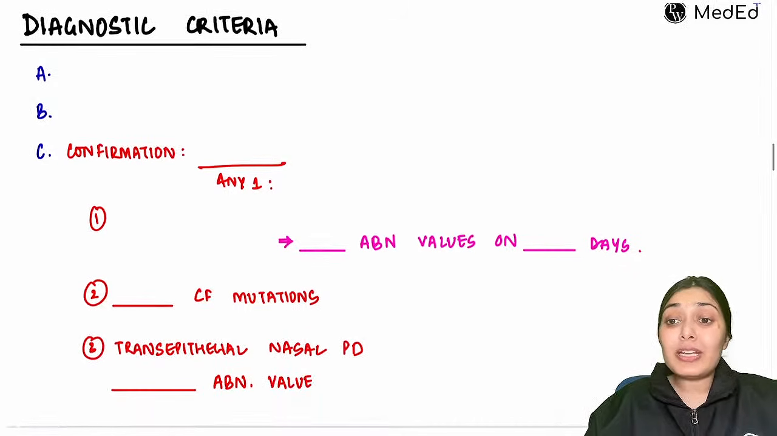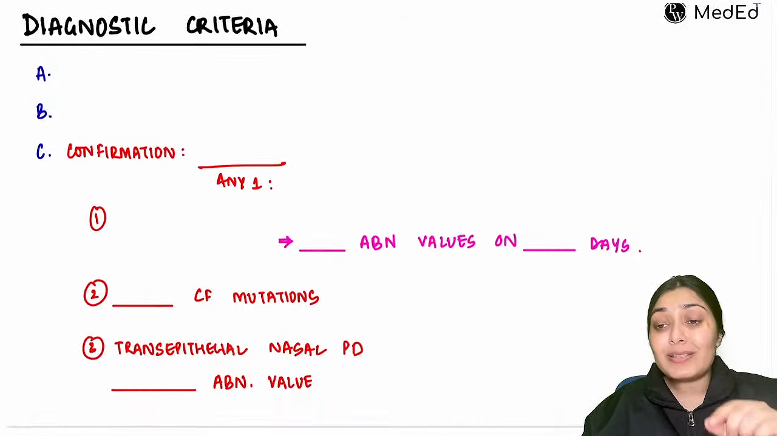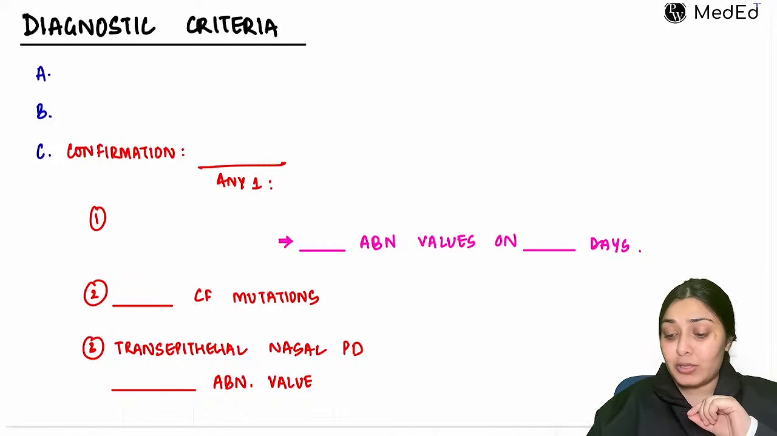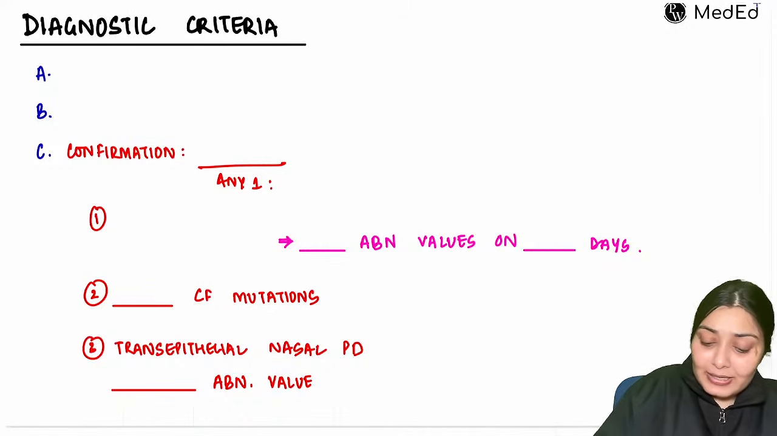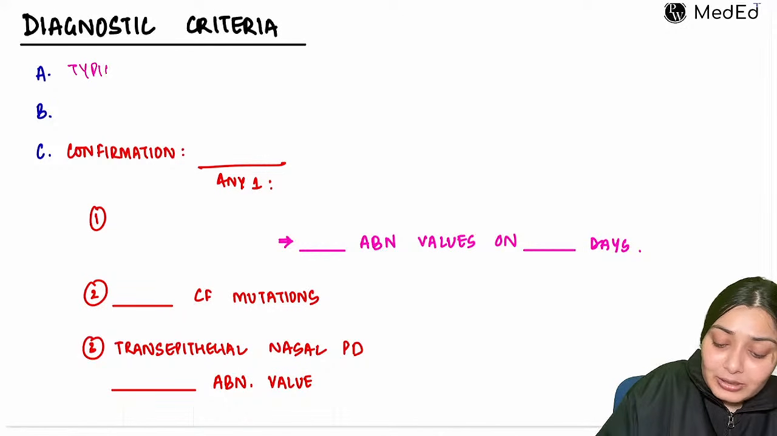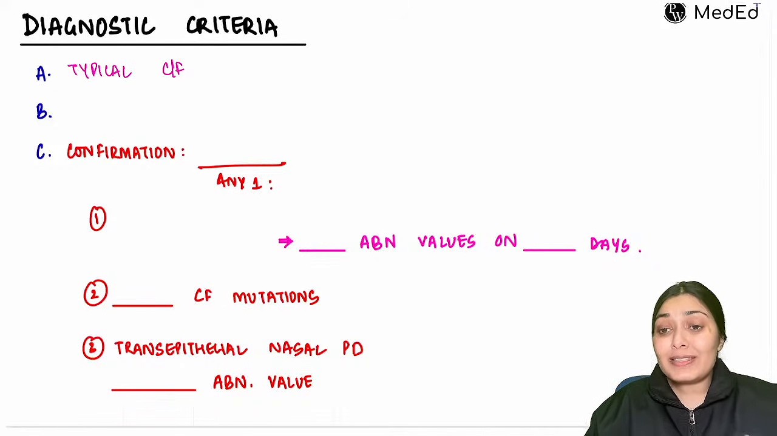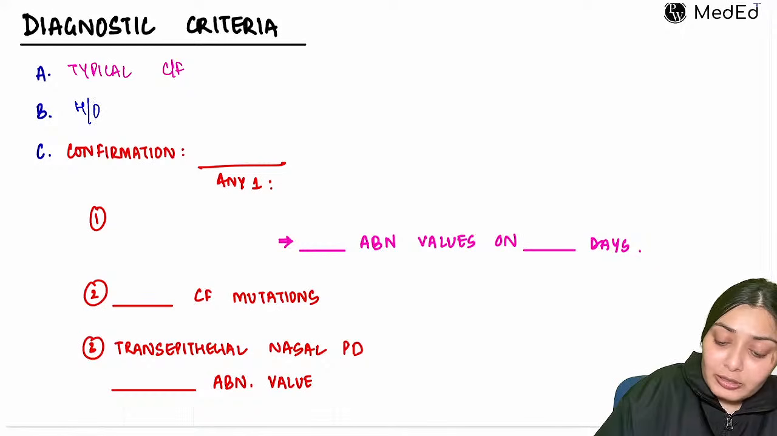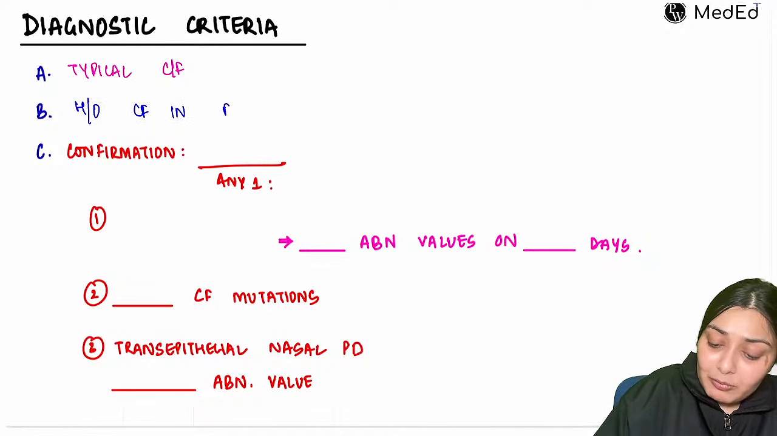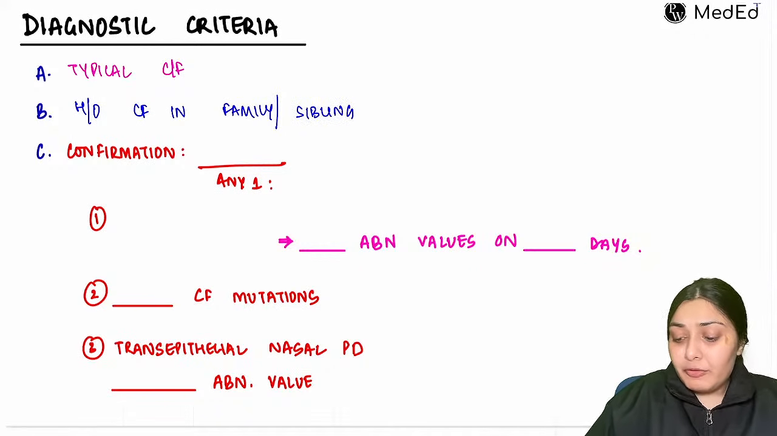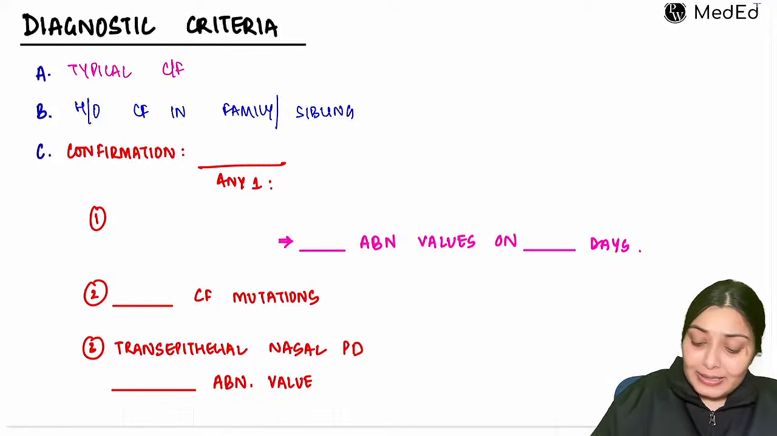Now let's move on to the diagnostic criteria. What is the diagnostic criteria for cystic fibrosis? First diagnostic criteria says that there has to be these typical clinical features that we just discussed. Also, we know it is a genetic problem, autosomal recessive, so there should be history of clinical features in family members or siblings. And confirmation is by lab test.